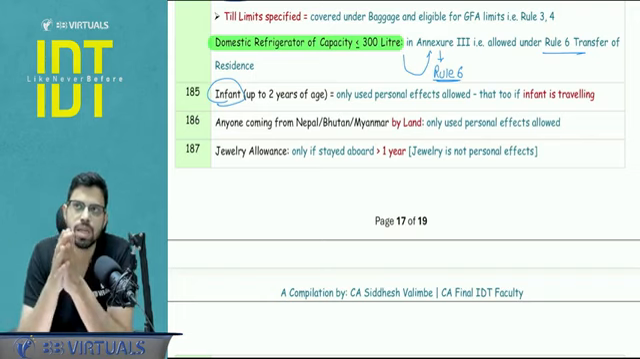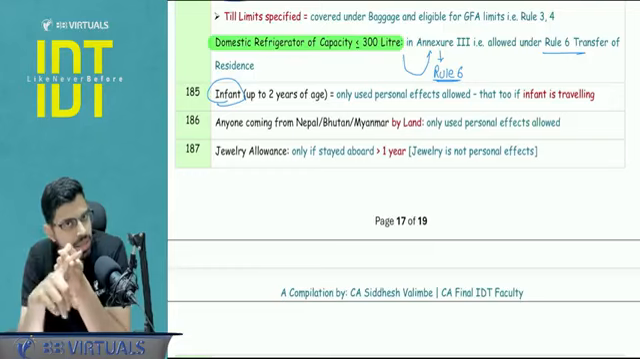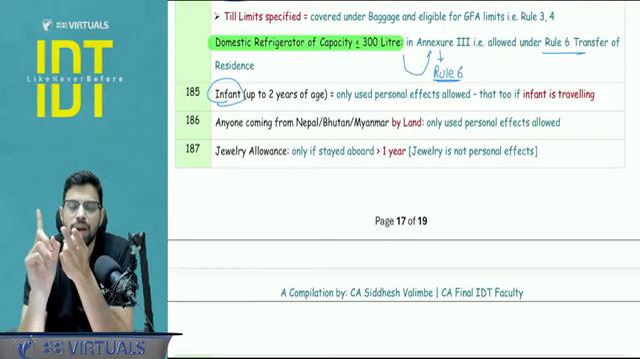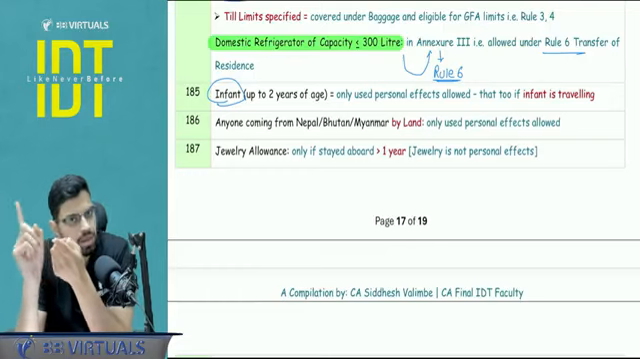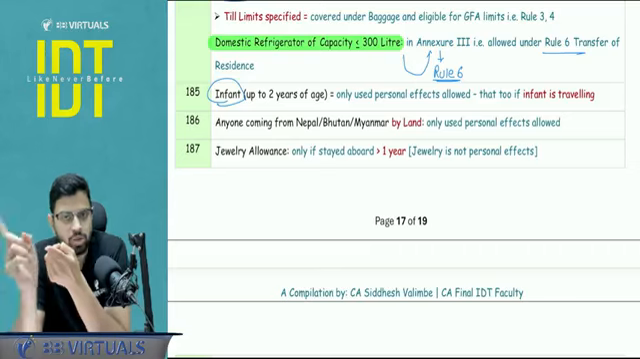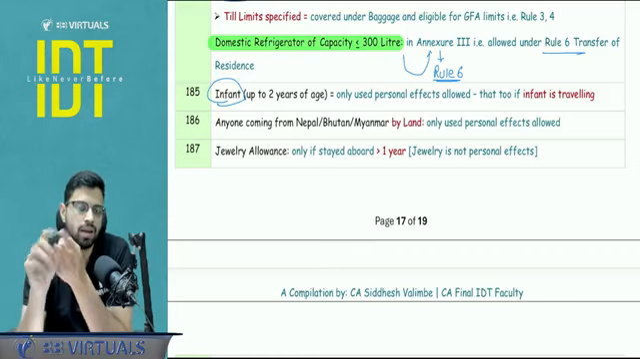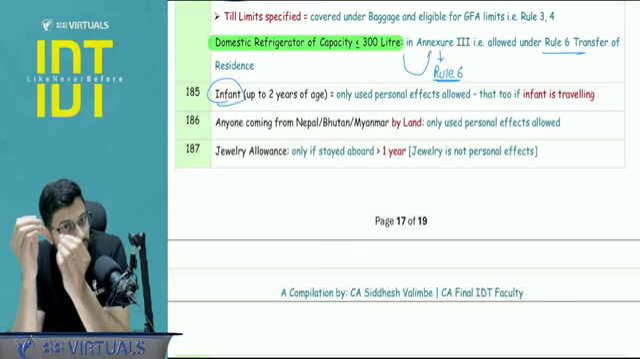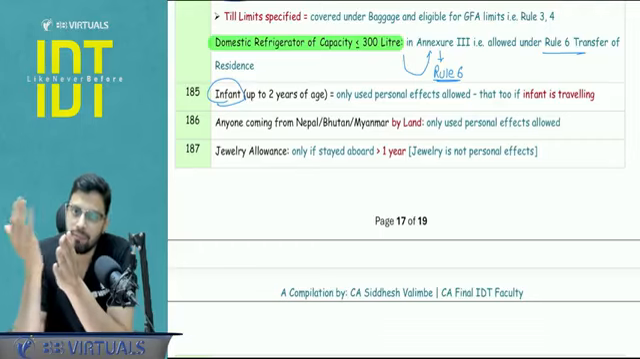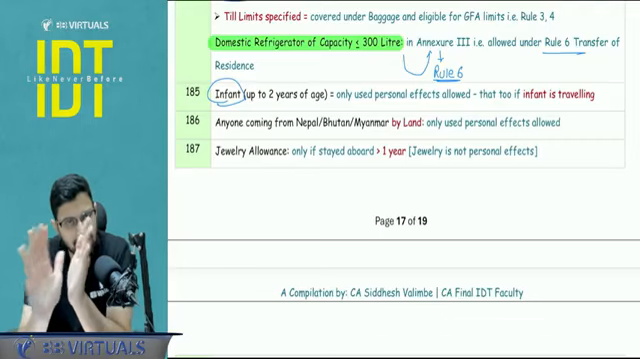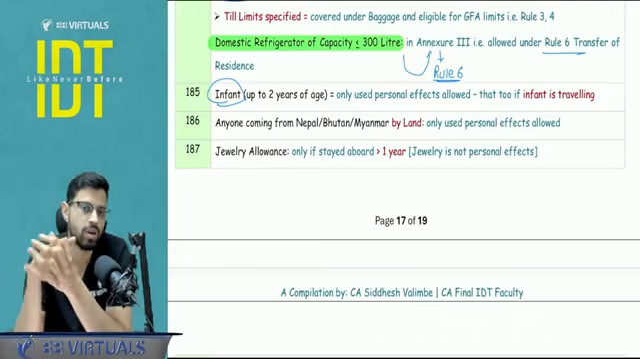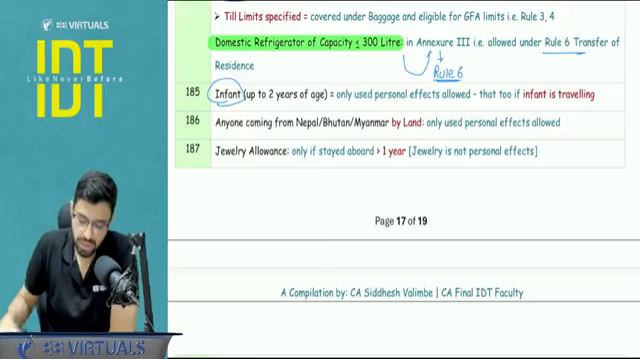Another mistake area is jewelry. It is not considered a personal effect. Day-to-day necessity, no, it is not allowed. You test rule number 5 for that. Jewelry allowance you test, and if rule number 5 is exhausted or it is not applicable, can we apply the GFA limit for jewelry? Answer is yes, you can apply. Rule 3, 4 you can apply for the jewelry as well. Okay, so these were certain points.